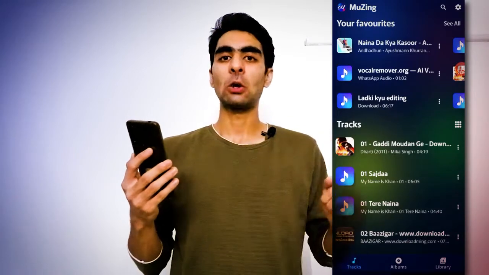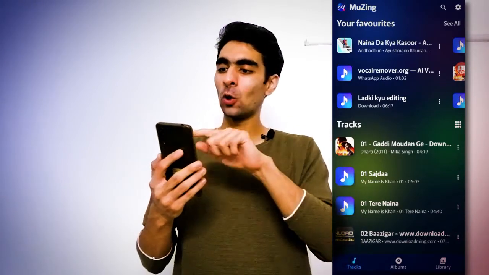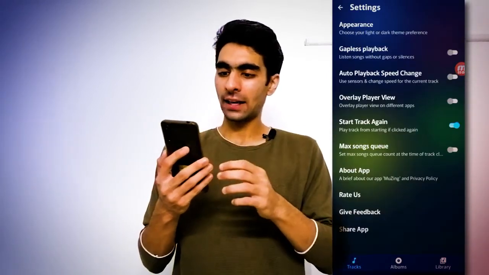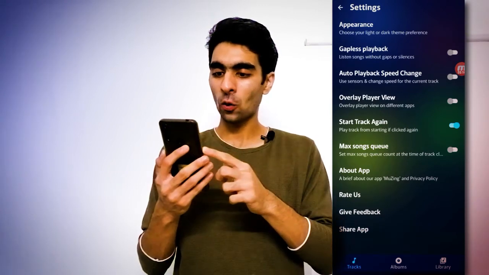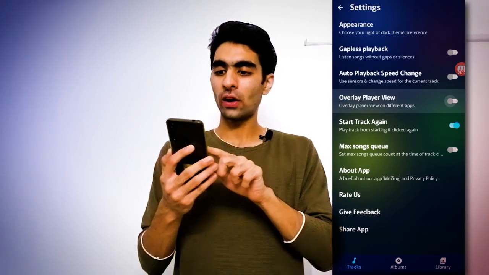The first feature I will explain, which is not seen in previous apps or other music player apps, is the overlay player. Overlay player means the player overlays other apps while this app is in the background. Let me show you. Go to the settings, and here is the option, fourth on the list, overlay player.